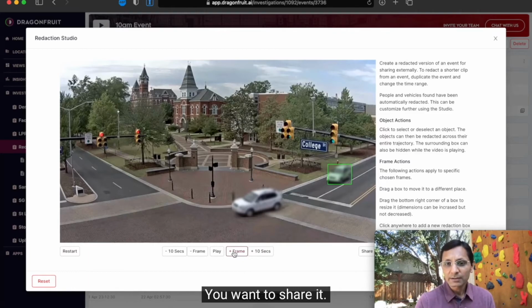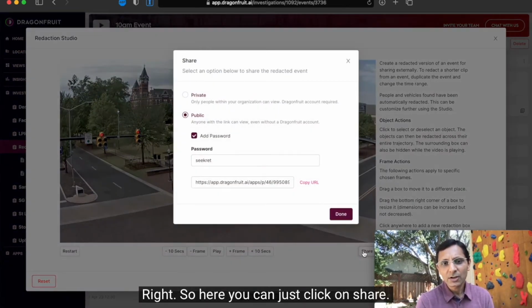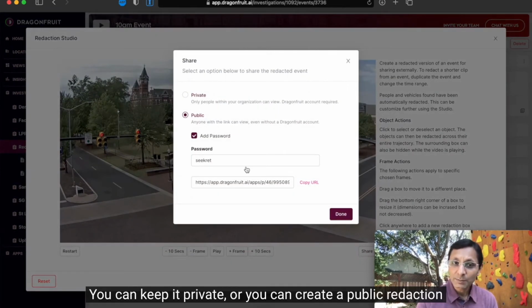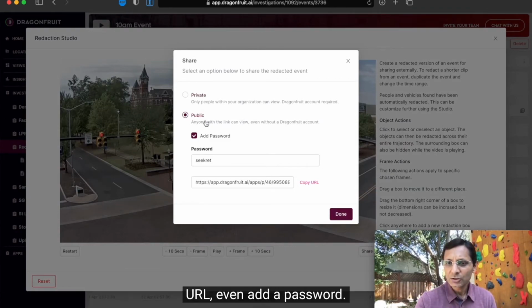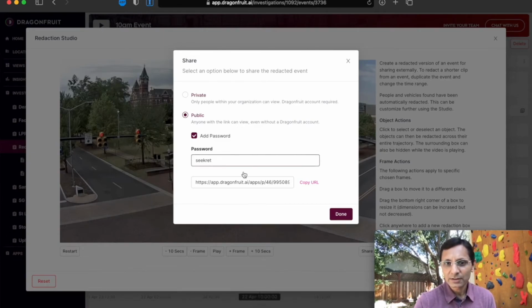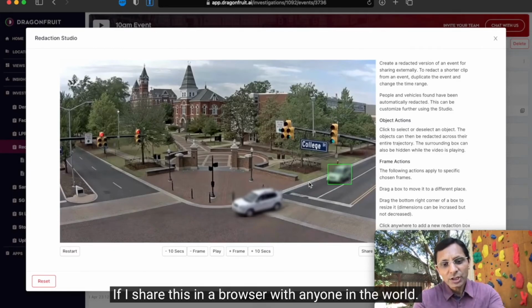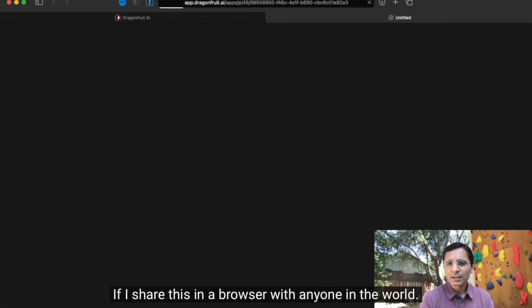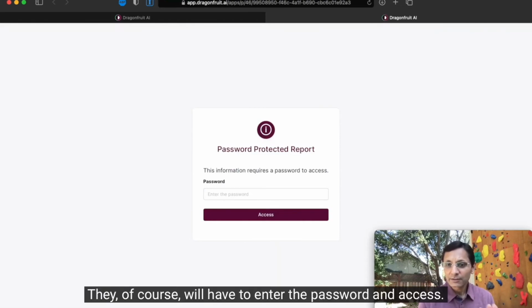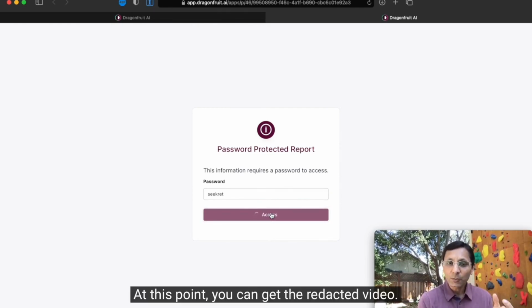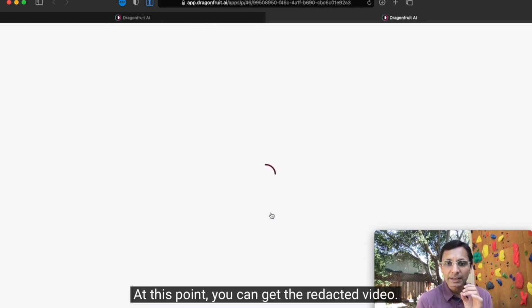But once you're done with it, you want to share it, right? So here, you can just click on share. You can keep it private, or you can create a public redaction URL, even add a password. My funny password here is secret, and copy URL. That's it. You're done. If I share this in a browser with anyone in the world, they of course will have to enter the password and access. At this point, you can get the redacted video.